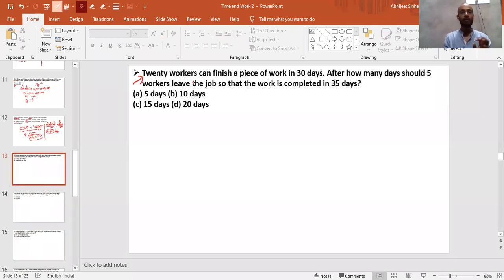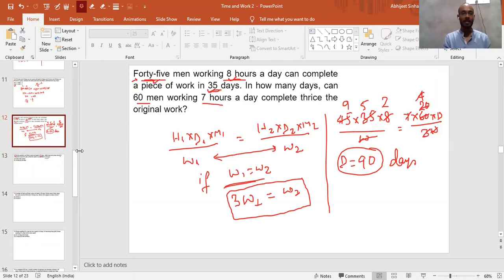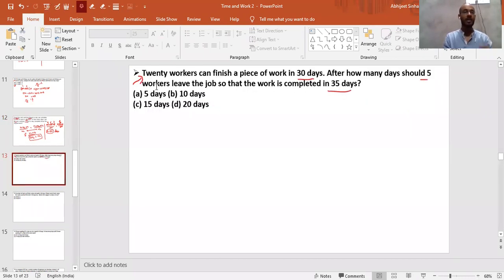So here 20 workers can finish a work in 30 days. After how many days should 5 workers leave so that the total work is completed in 35 days? In these questions, we will not solve like this, right? Because here a person leaves, or some more persons join, so in that case you need to calculate at first the total work, and this is nothing but the multiplication of all the number of persons, hours and days, whatever is given.